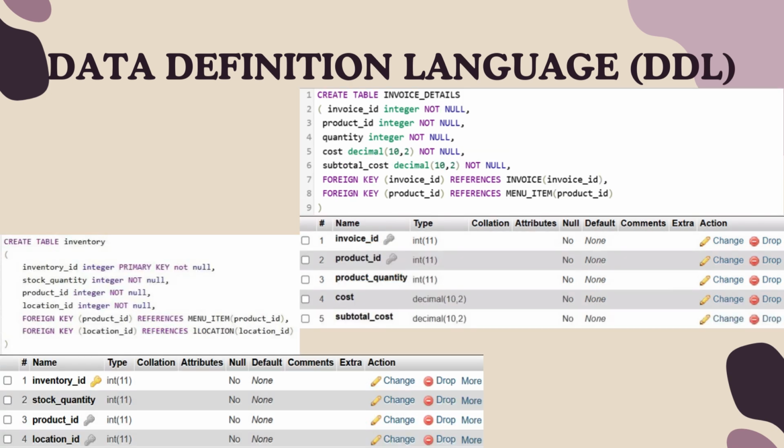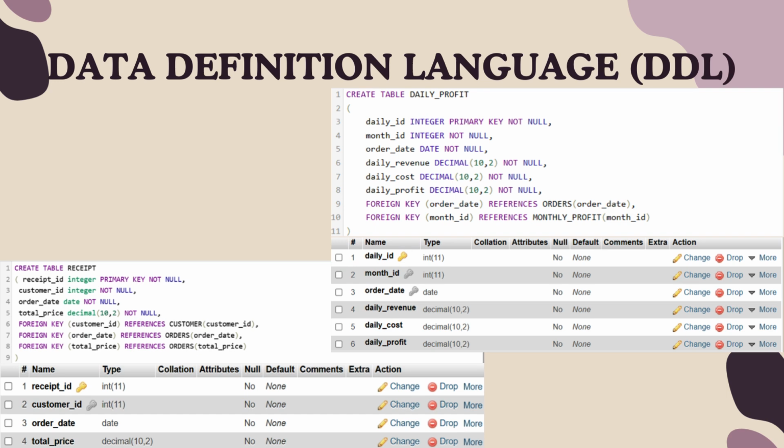Next, we create a table for invoice detail which has quantity, cost, and subtotal cost as the attribute, and we derive invoice ID and product ID from table invoice and menu item as the foreign key. For inventory table, we have inventory ID as the primary key and stock quantity as the attribute, and we derive product ID and location ID from table menu item and location as the foreign key.